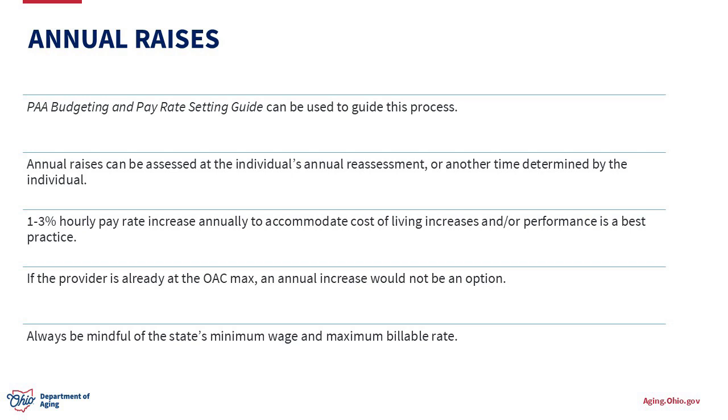A 1 to 3% hourly pay rate increase annually to accommodate cost of living increases and/or performance is a best practice. If the provider is already at the OAC maximum rate, an annual increase would not be an option. Lastly, always be mindful of the state's minimum wage and maximum billable rate.